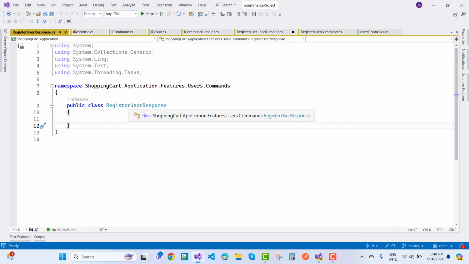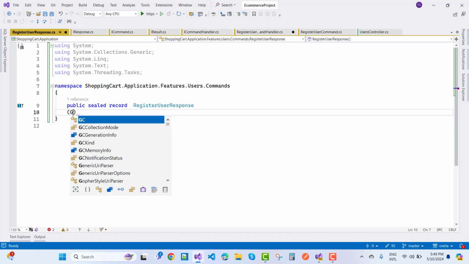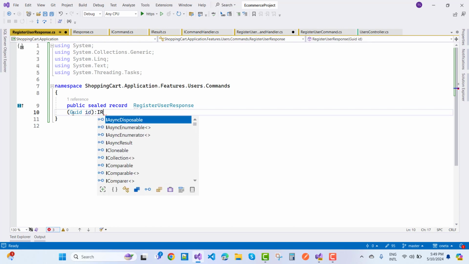So the register user response is a sealed record instead of a class. So public sealed record RegisterUserResponse, that is, make it a GUID of ID and inherited by IResponse.